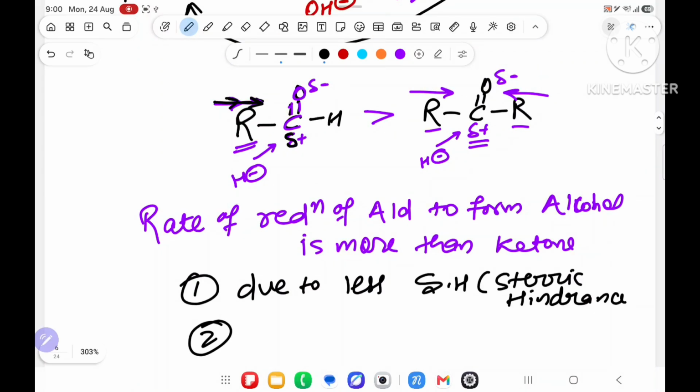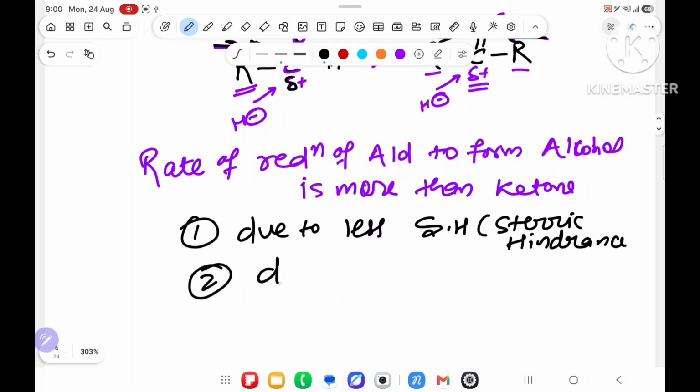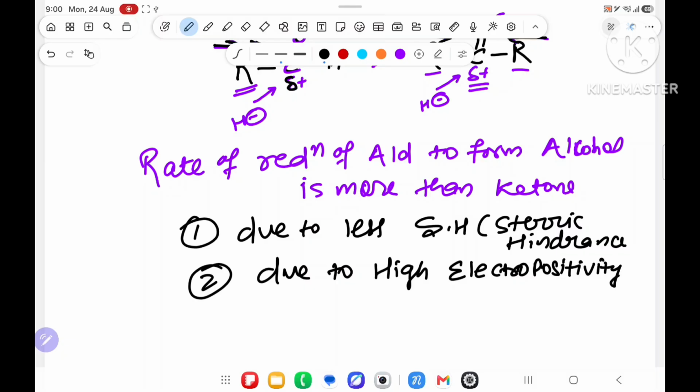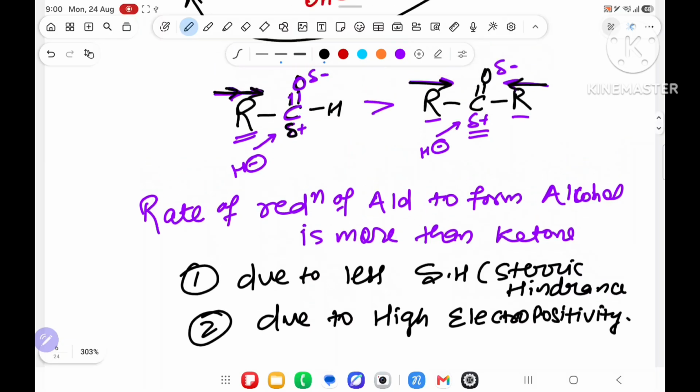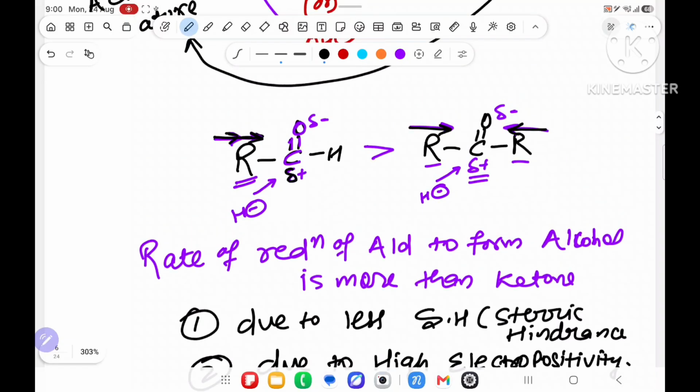Second important point: in the aldehyde, this plus is not stabilized much because there is only one side, while in the ketone this plus is more stable. So the aldehyde has high electropositivity. In aldehyde, less steric hindrance and high electropositivity, so aldehyde has more reduction capability in presence of H minus as compared to ketone.